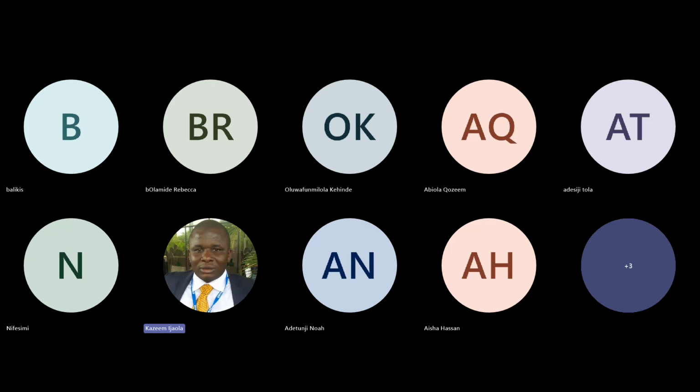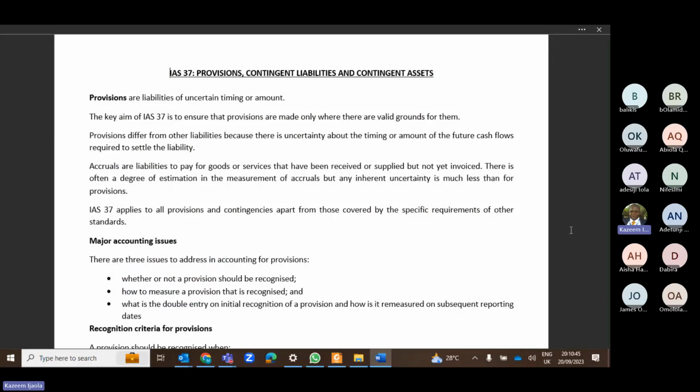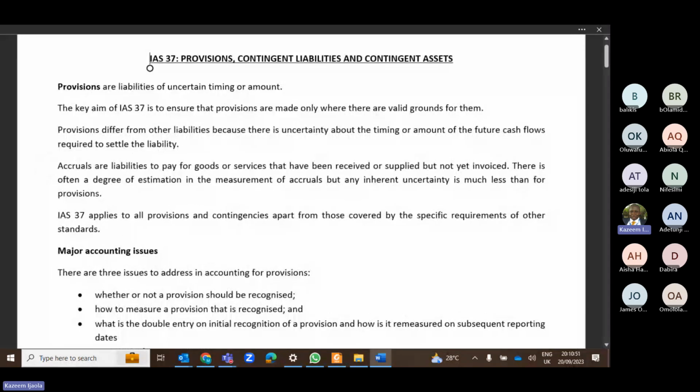All right, good evening, everyone. The topic we are taking this evening is IAS 37. IAS 37 is all about provisions, contingent liabilities, and contingent assets. What this implies is that we'll be looking at three different issues under IAS 37.